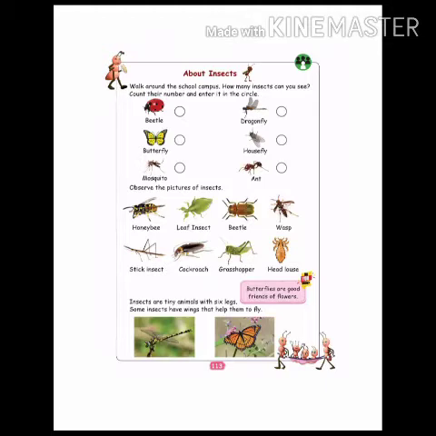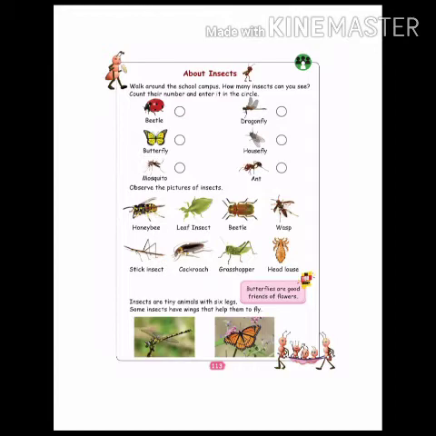See the first one, left hand side, first one is beetle. If you have seen it, you write the number, whether it is 1 or 2 or 3, like that. But I did not see the beetle in our school campus. Second one is butterfly. I have seen. If you have seen, you can write the number. Third one is mosquitoes. If yes, you write the numbers.